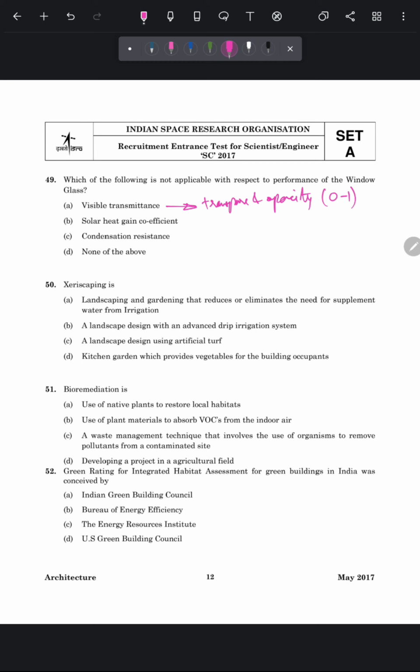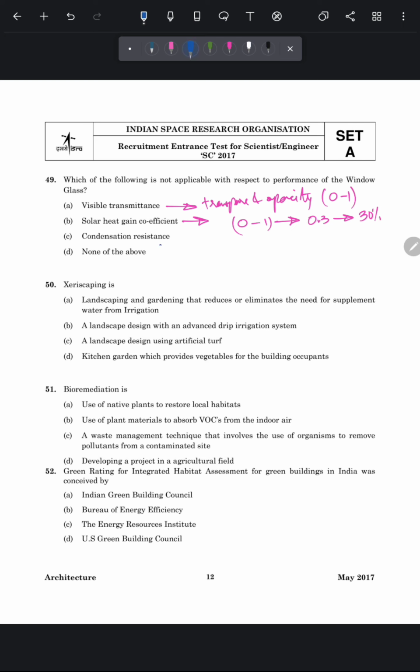Option B is solar heat gain coefficient, which is the amount of heat which can pass through a window. It is also measured on a 0 to 1 scale, where 0 means 0% and 1 means 100%. For example, if the solar heat gain coefficient of a window is 0.3, this means 30% of the solar heat will pass through this window.